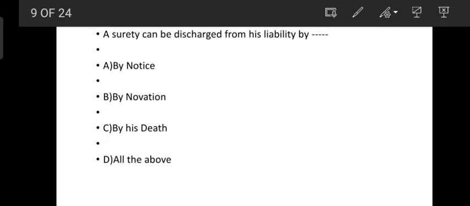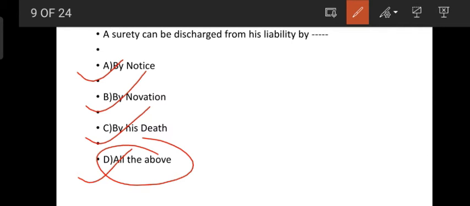Next question. A surety can be discharged from his liability by which methods? By notice, by novation, by his debt. All of the above. The answer is all of the above.